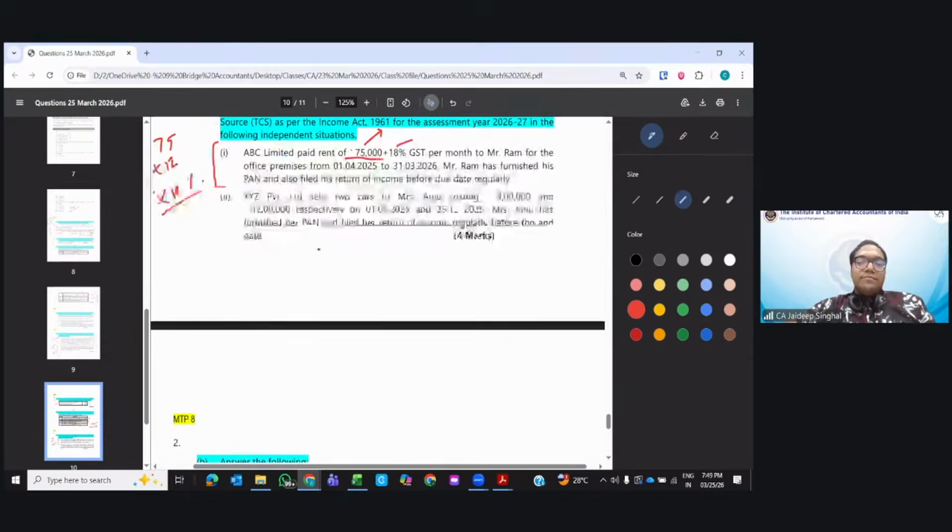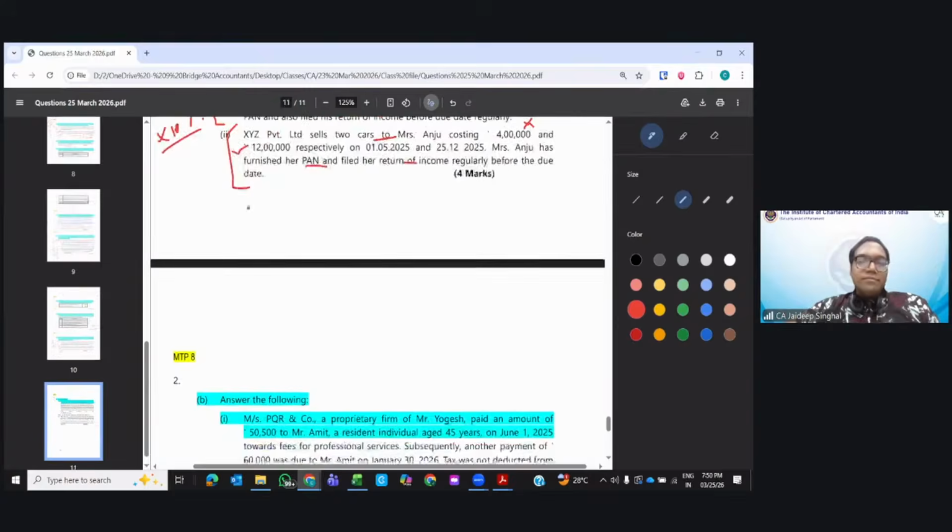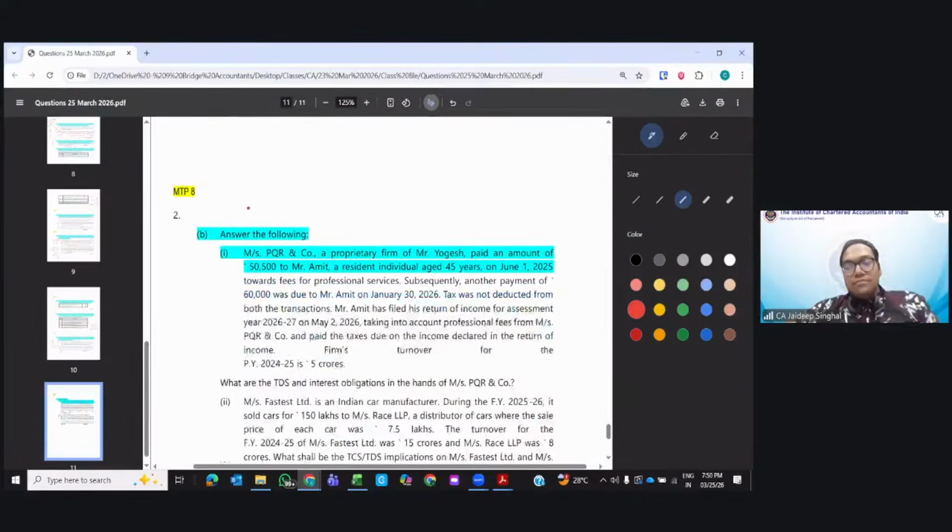Next. XYZ Private Limited sells two cars to Mrs. Anju costing 4 lakh and 12 lakh respectively on these two dates. Mrs. Anju has furnished her PAN and regularly files her return of income. Will TCS be applicable? On the first car for 4 lakh, less than 10 lakh, TCS not applicable. For the second car, the TCS will be applicable, greater than 10 lakhs. Clear?